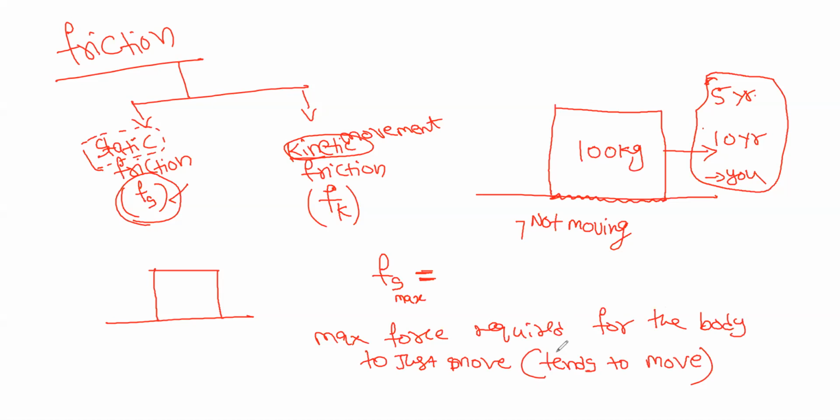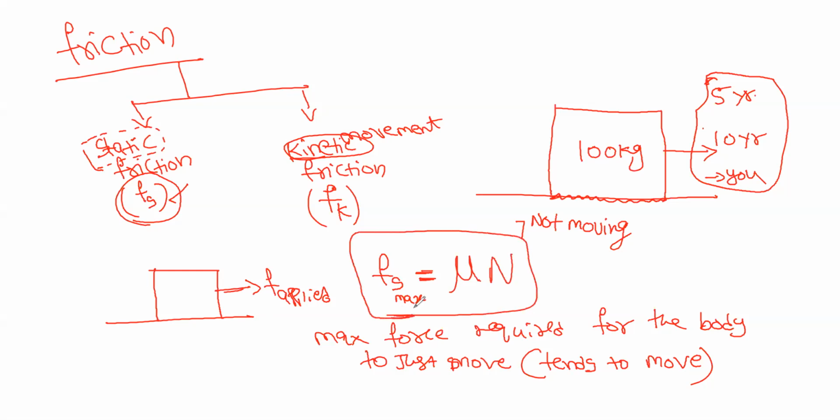When the body just tends to move, that applied force, F applied, meaning you are applying external force for moving it, is equal to the maximum force. The formula is mu into N, where, as we discussed, mu is called the coefficient of friction.